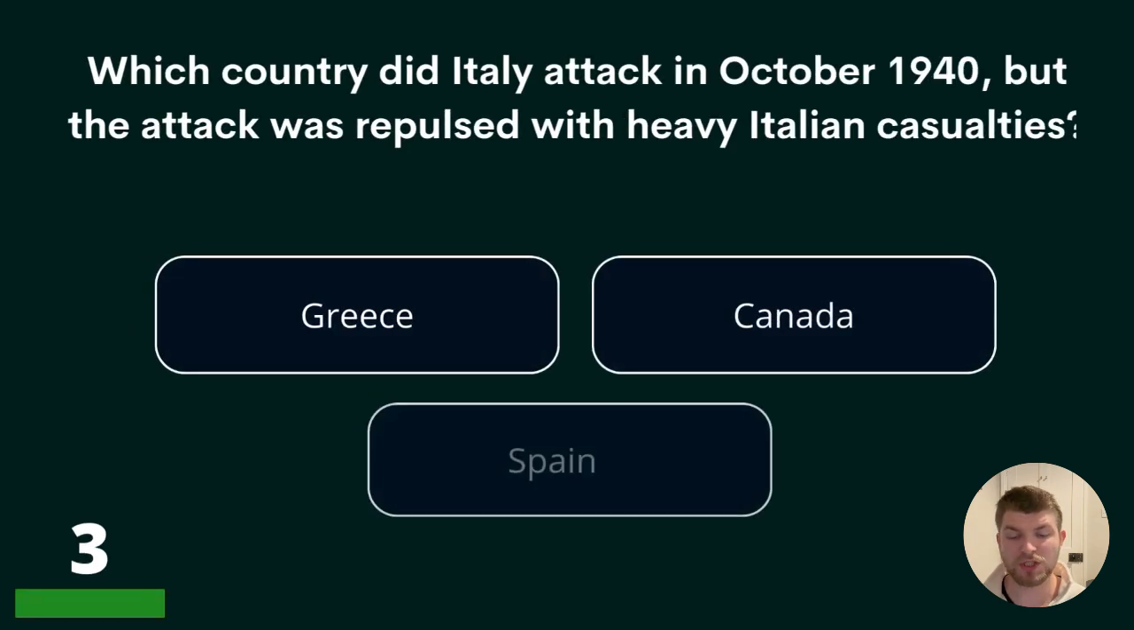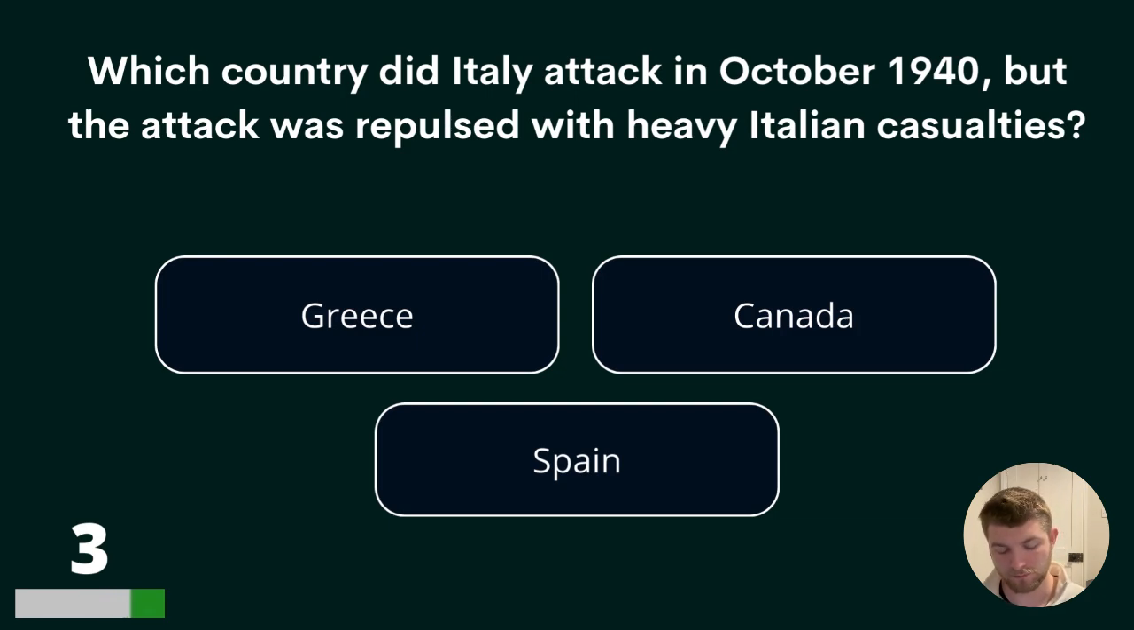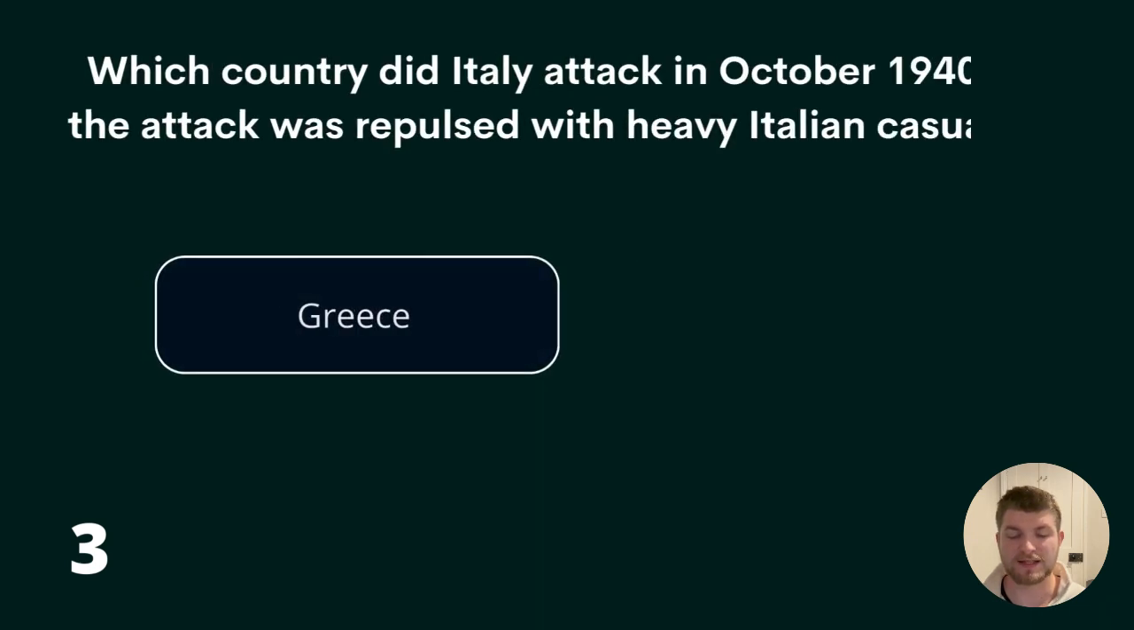3. Which country did Italy attack in October 1940, but the attack was repulsed with heavy Italian casualties? Greece, Canada or Spain? The answer is Greece. Is anyone 3 for 3 so far?